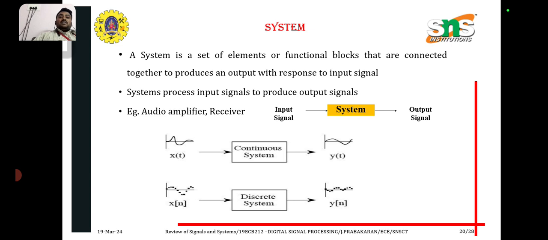And system. A system is a set of elements or functional blocks that are connected together to produce an output with respect to one input. If it is a digital system, it means the input and output signals are discrete in manner. If it is an analog or continuous time system, it means both input and output signals are continuous in manner. Okay. System processes input signal to produce output signal.